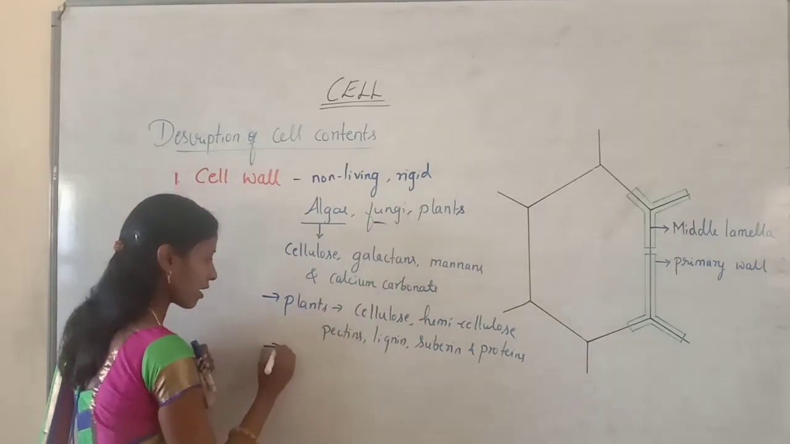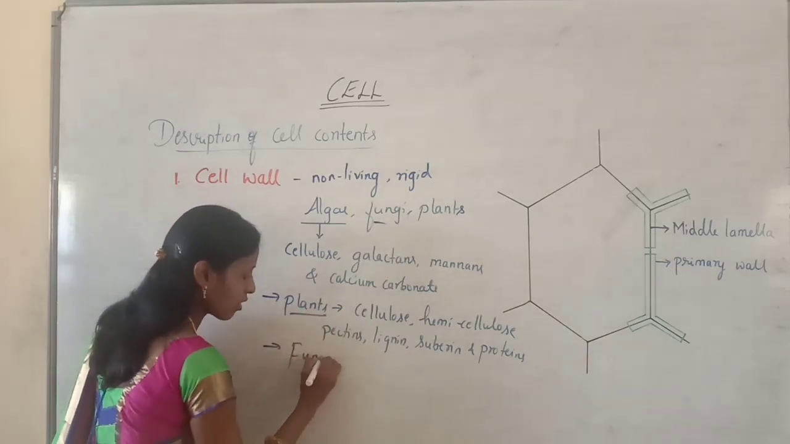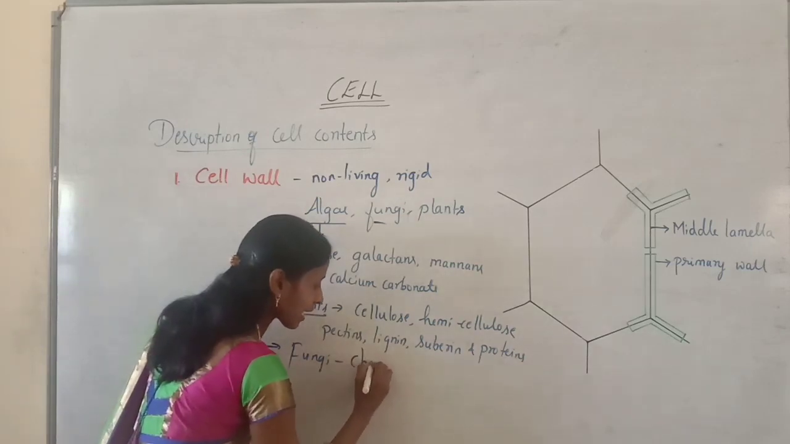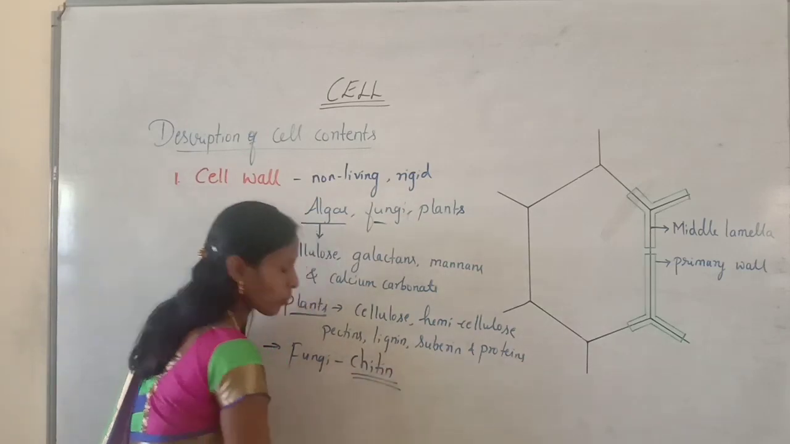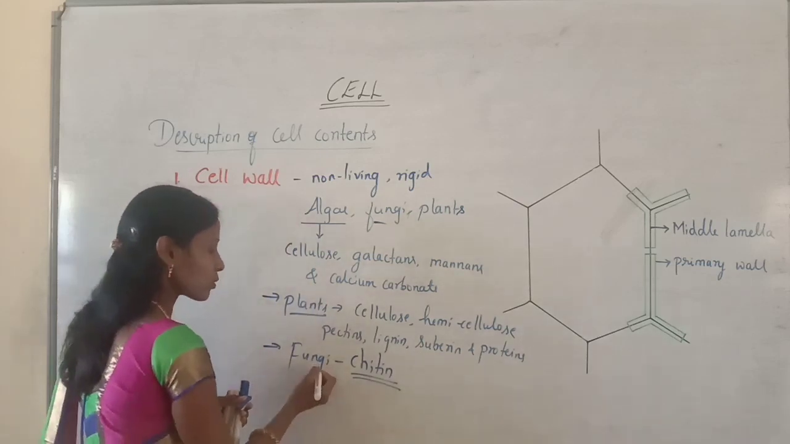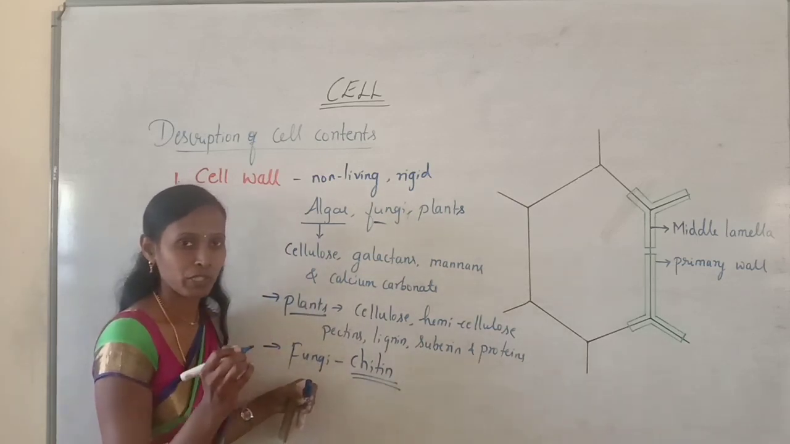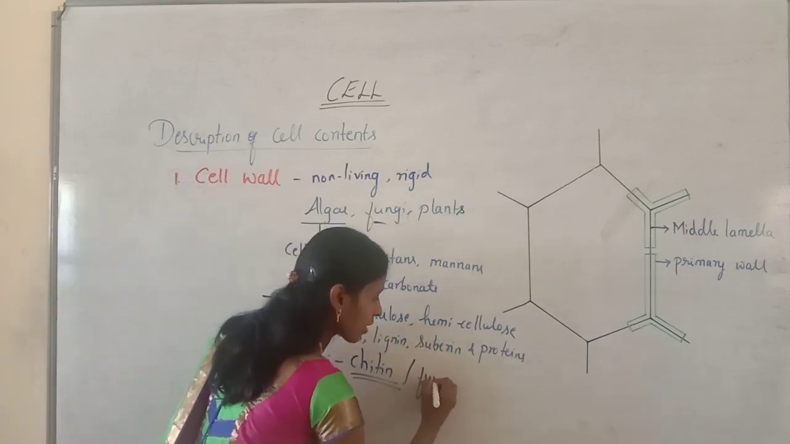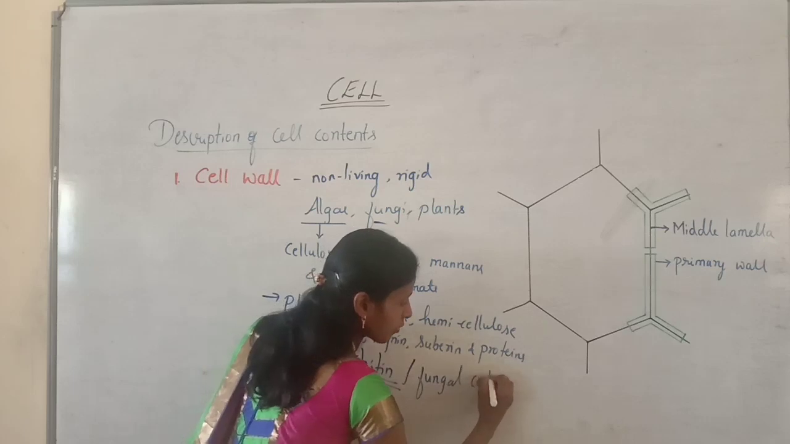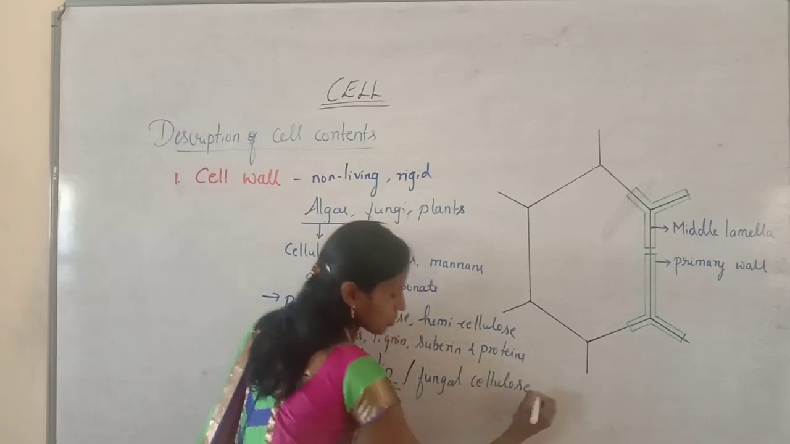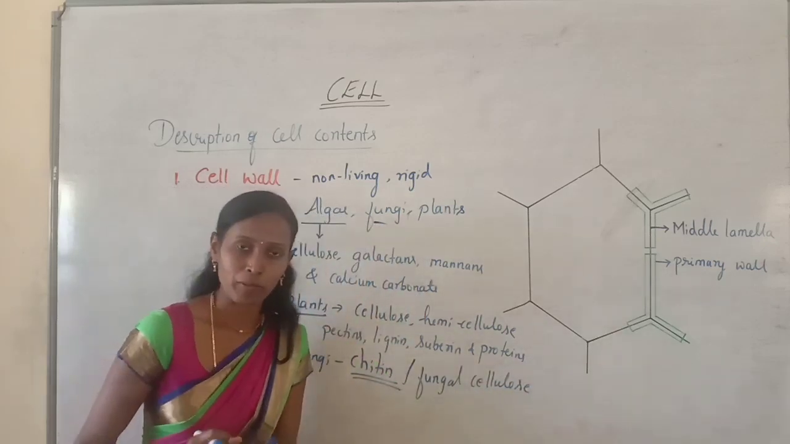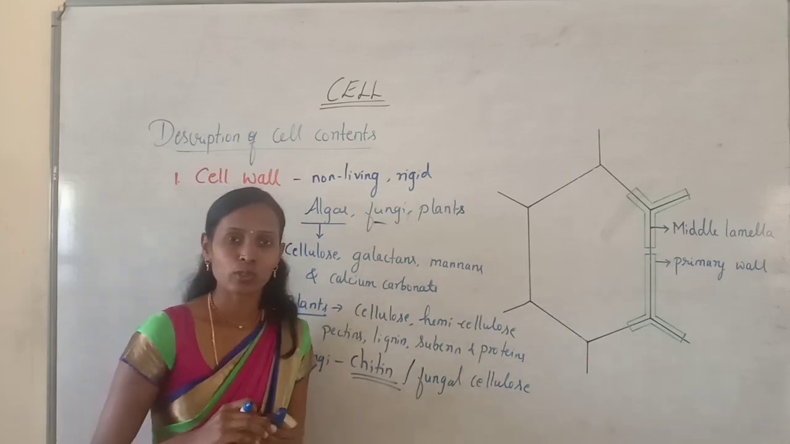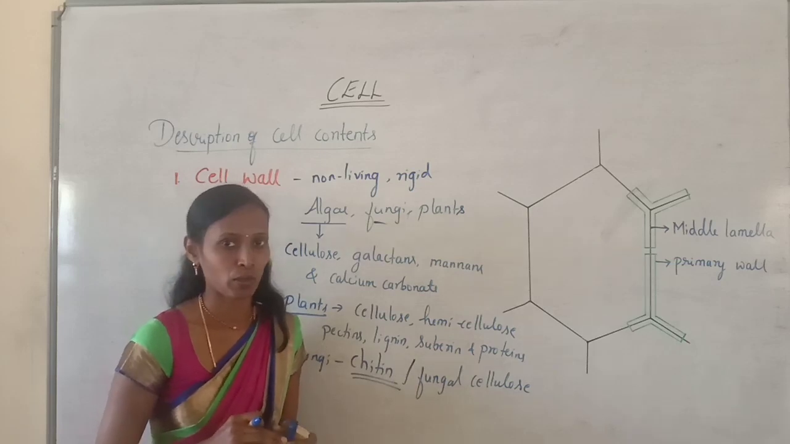And in case of fungi, the fungal cell wall is mainly made up of chitin. The chemical composition is very important. So in fungi, the cell wall is mainly made up of chitin, which is also called fungal cellulose. Actually, it is a polymer of N-acetyl glucosamine. So what is that N-acetyl glucosamine? Everything you can study in the biomolecules chapter.